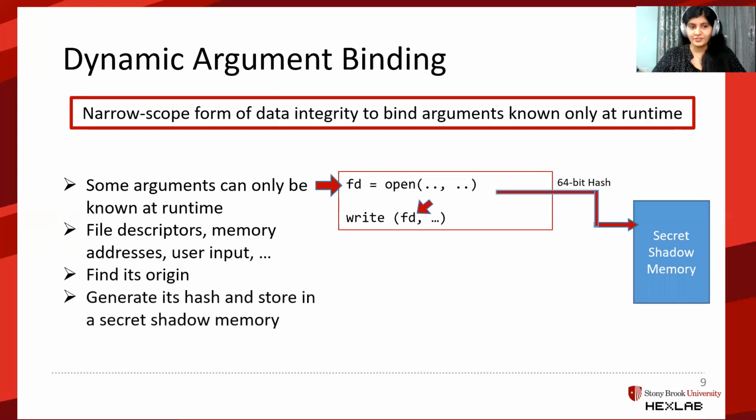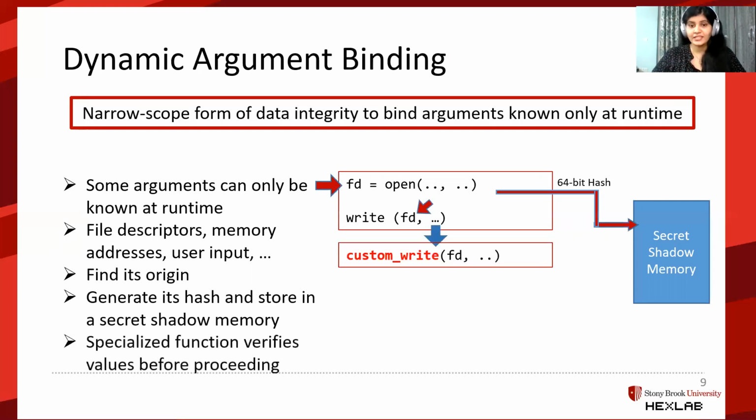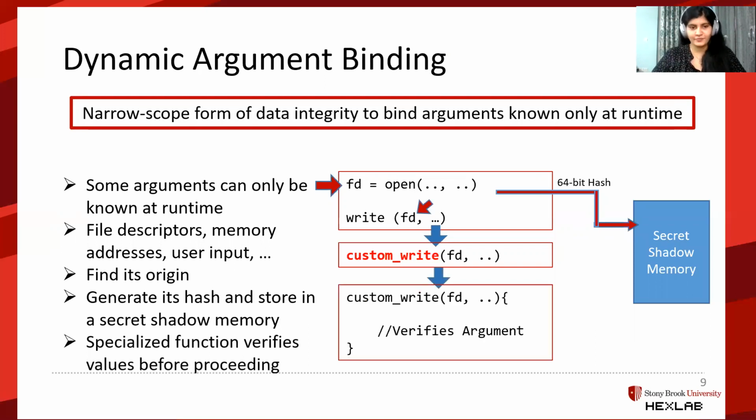Now we find the origin and generate its hash, the hash of the file descriptor, and store it in a secret shadow location. The call site, as was the case with static argument binding, is updated to call a specialized function. This specialized function, custom write, when executed, reads the hash from the same secret shadow location and verifies the argument.